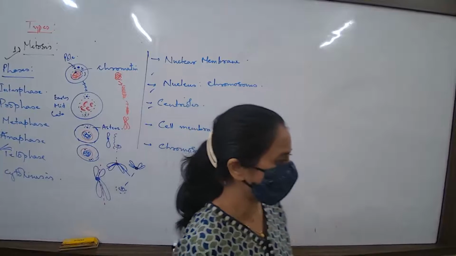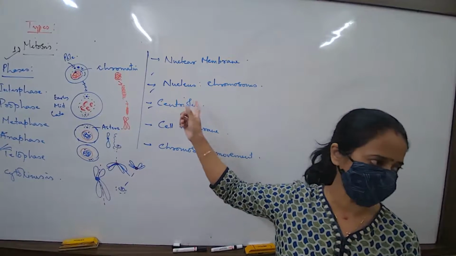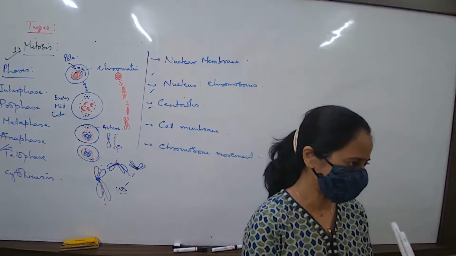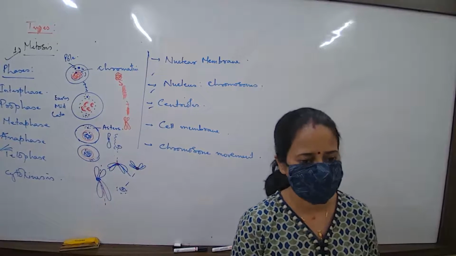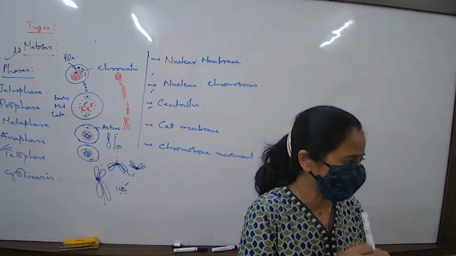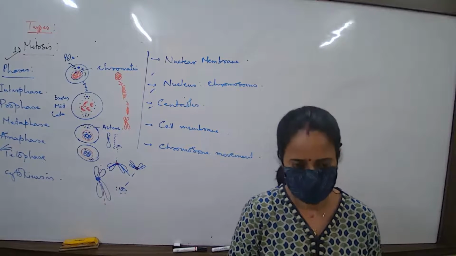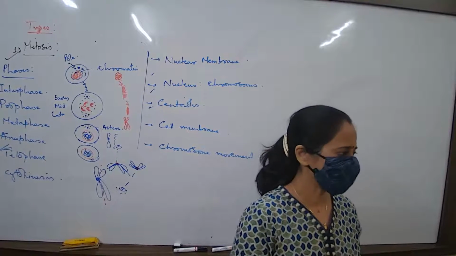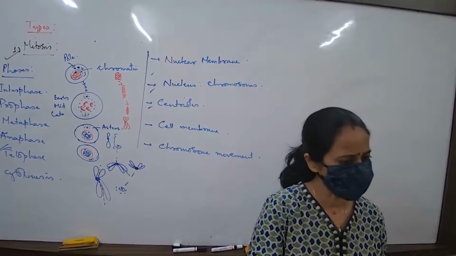Now which parts do you have to label? Are asters there or not? These are the parameters you have to check. Are centromeres there or not? That you have to show. Is the nuclear membrane there or not? That you have to show. What is the status of the chromosome? Is it in the form of chromosome, or in the form of chromatin? That you have to show. And the cell membrane, is it there or not? So these 4 things should be shown in the figure.